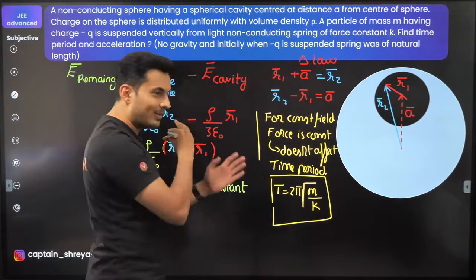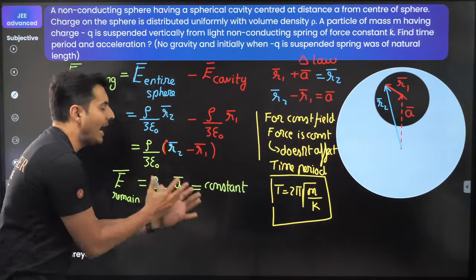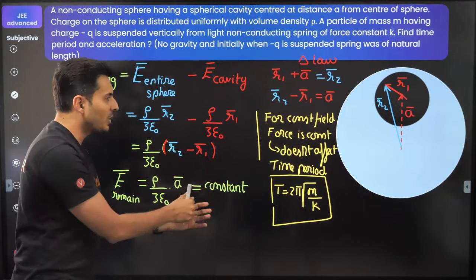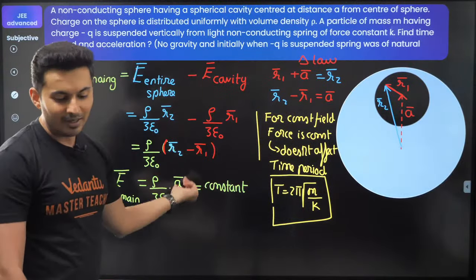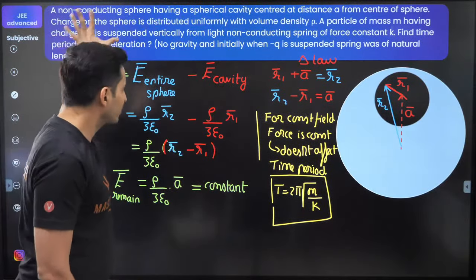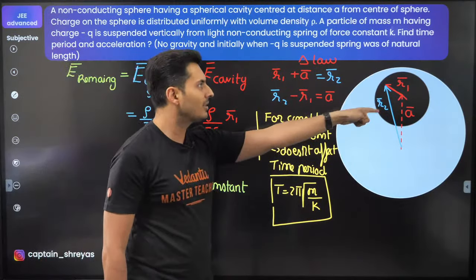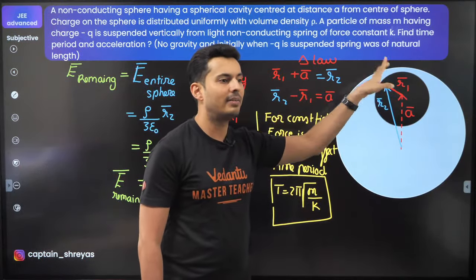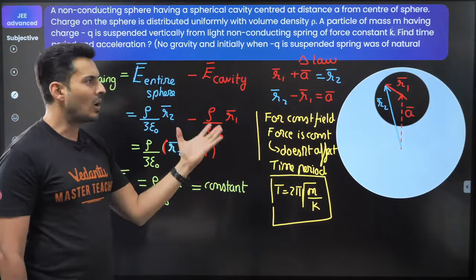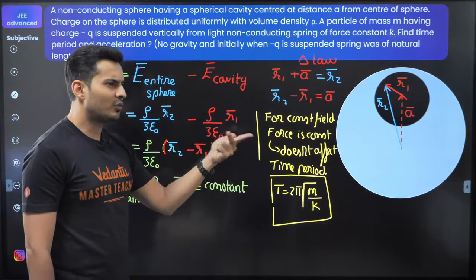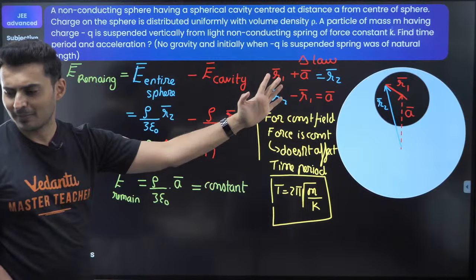So basically whatever we did had no use. Only for this part, that the field is constant, force is constant, it will have no role to play in the time period. Only for that part we did all of this. If you had solved the previous year question, then you know, I have solved this previously. The field is constant inside the cavity for a uniformly charged sphere when there is a cavity, no matter where you are. So field is constant, force is constant, so force does not affect time period. Time period is 2 pi under root m by k. That's all you're going to write.